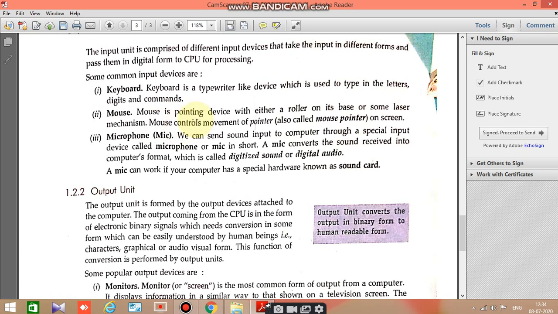voice. Suppose you want to speak something, then what will you use for that? A mic. Okay, and the mic converts your sound into binary code, and for this we need a